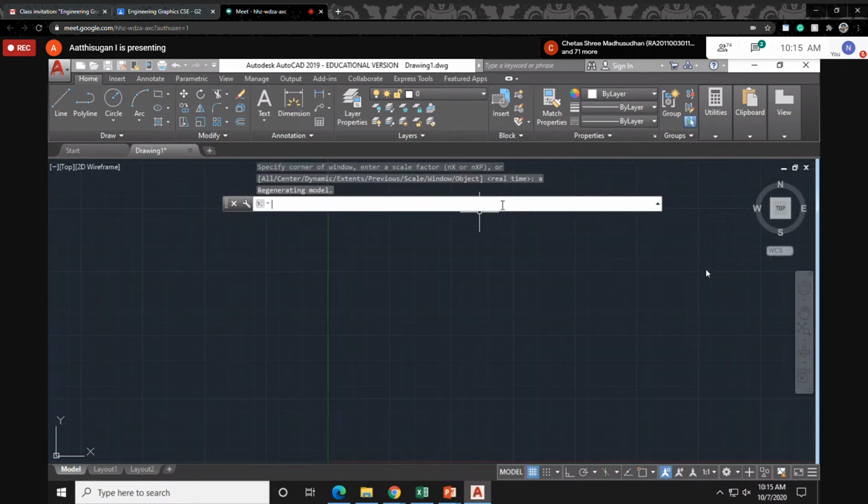So this is the basic step. I told you already, these three things you have to do whenever opening the software. Just follow these steps. Before going to the topics, I'll explain some modify commands, which may be helpful for drawing.